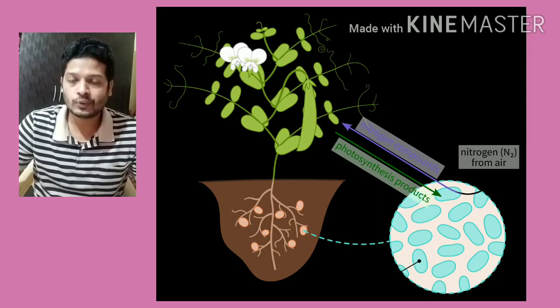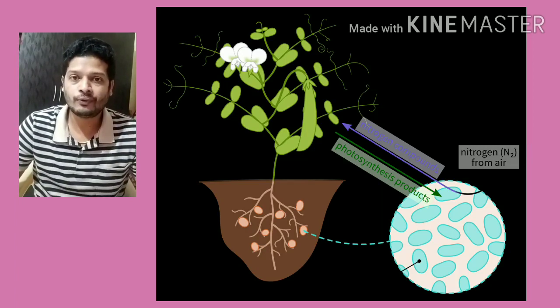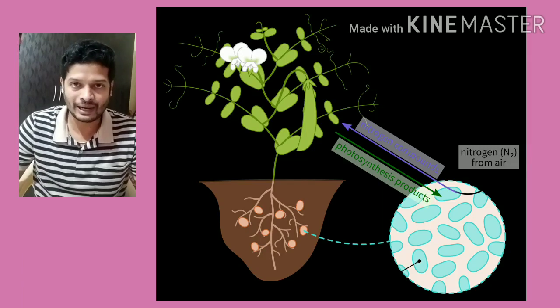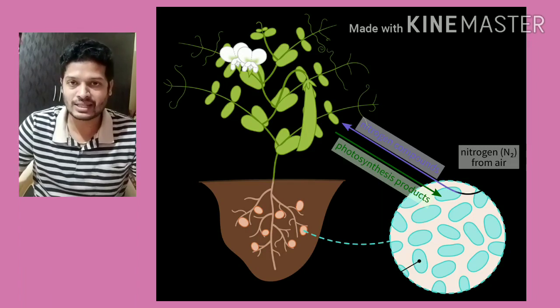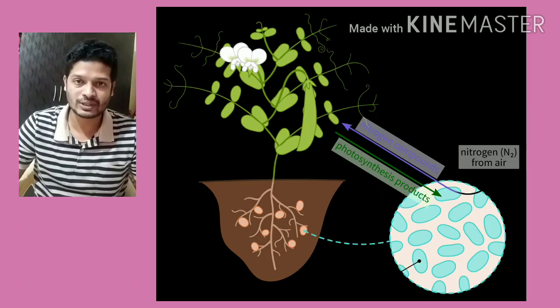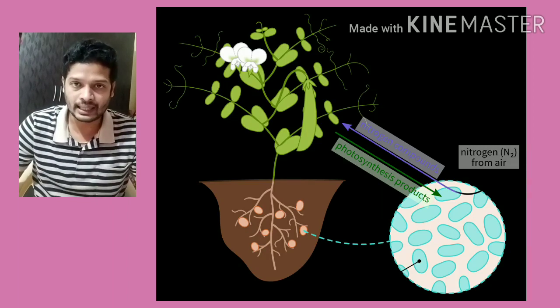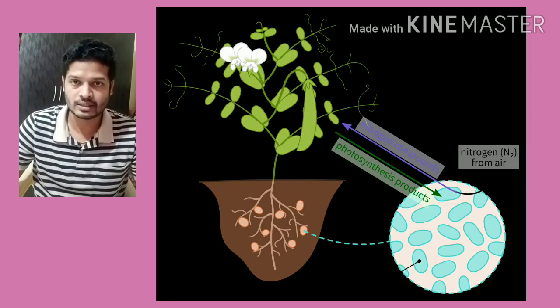Bacteria gets nutrition and protection from the plant. Ready-made food from the roots of the plant as well as protection it gets from the plant. In return, it converts the nitrogen gas in the atmosphere into compounds like nitrates, nitrites and amino acids. So these amino acids are beneficial for the plant.